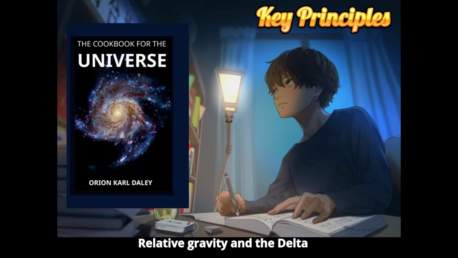Relative gravity and the delta phenomenon. Relative gravity views forces as polymorphic, inheriting and adapting properties across scales. The delta phenomenon explains how entities emerge and evolve iteratively, emphasizing symmetry and conservation. Dynamic interdependence. Forces and dimensions influence each other. As the universe expands, gravitational interactions weaken over vast distances, subtly altering the dimensions of space and time. This perspective reimagines the universe as a living, adaptive system where forces and dimensions co-create the fabric of existence.